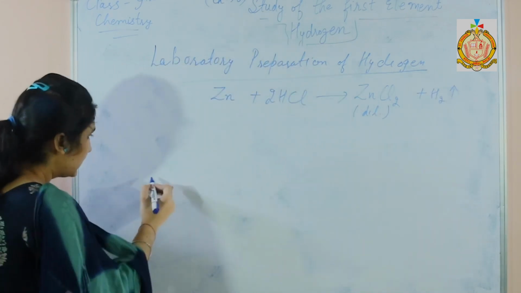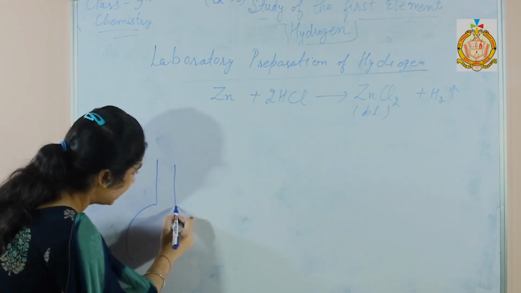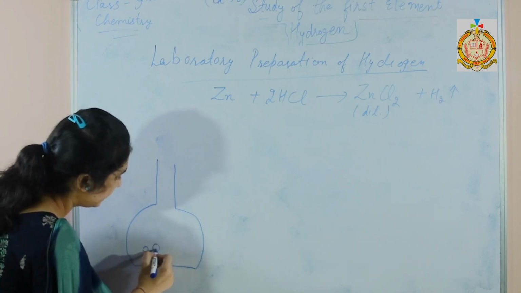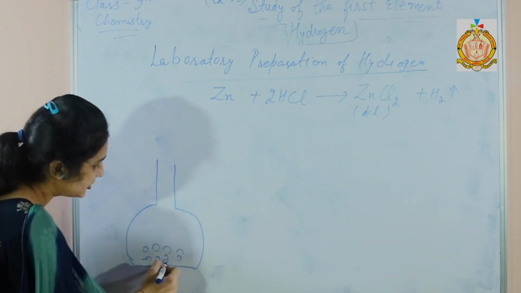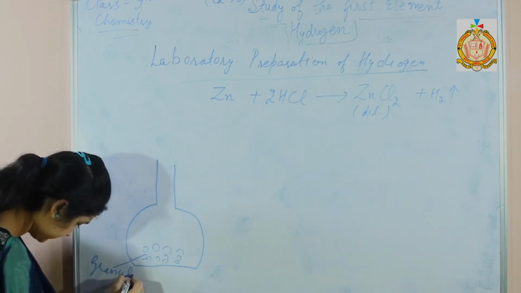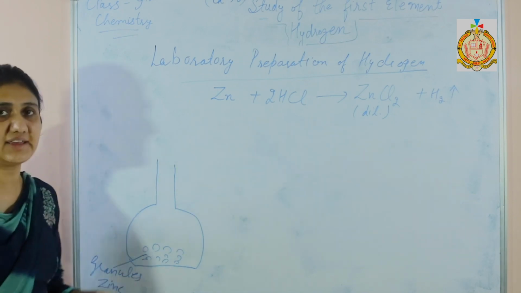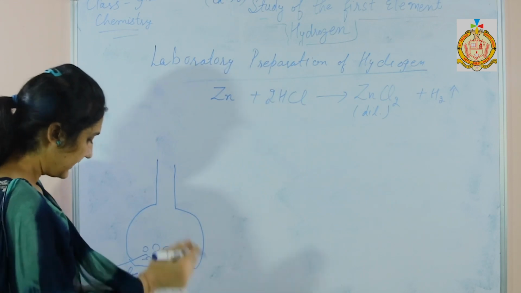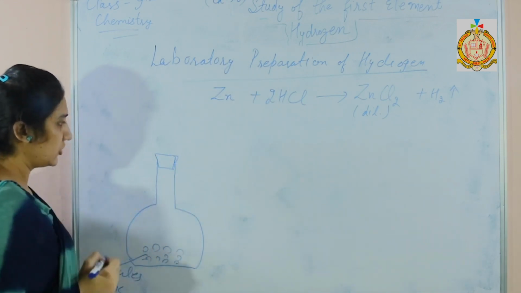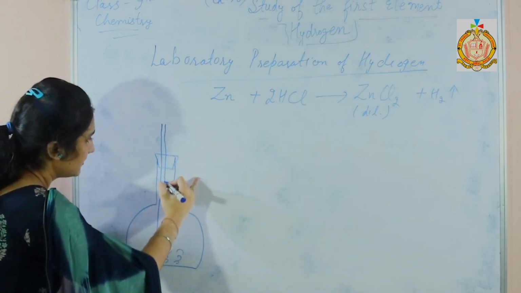So for this, a flat bottom flask is taken, and here are some pieces of granulated zinc. Zinc is taken in the granulated form, and this thistle funnel has a cork at the top which has two openings.